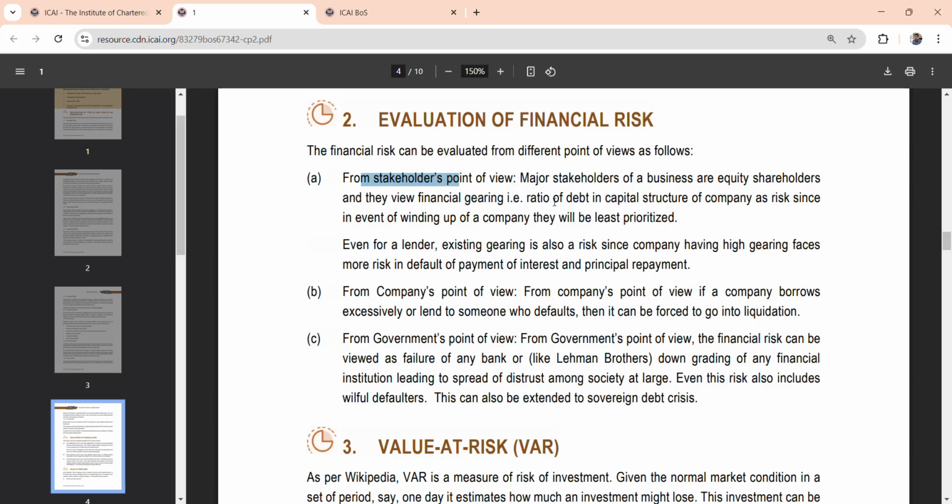And from the government's point of view, the financial risk can be viewed as the failure of any bank or the downgrading of any financial institution, be it SBI or anything. So these are the various ways in which financial risk can be evaluated. So moving on to the next.